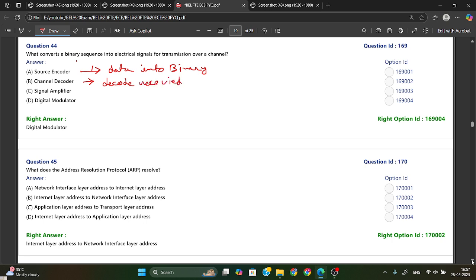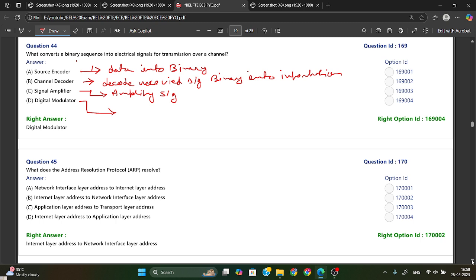It will decode the received signal, and it will convert that binary data into information. Okay, that is the function of a decoder. Now we have the signal amplifier. A signal amplifier will just amplify the signal, it will not convert it.